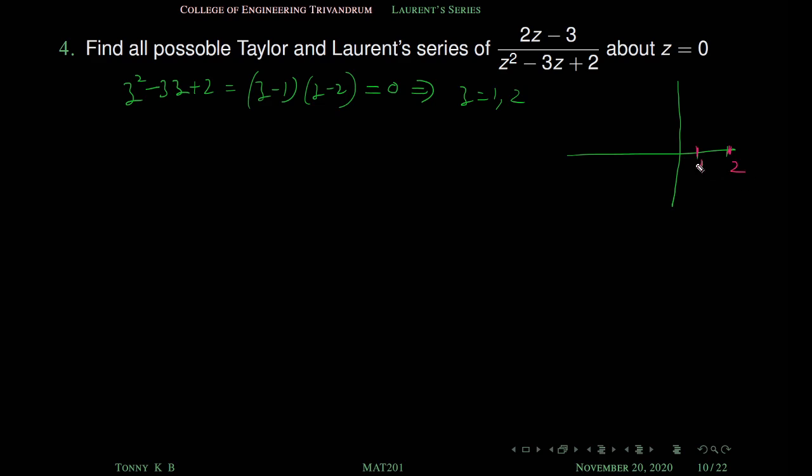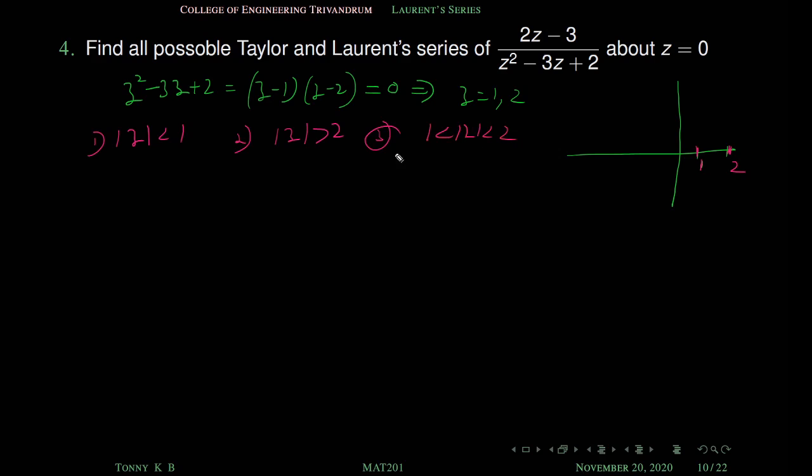Except these 2 points, this function is analytic. Okay, and we have to find all the possible series expansions about z equal to 0. So what are the different possible regions? Can you tell me which regions we have to identify? Mod z less than 1? Correct. First region is mod z less than 1. Then what about the second one? Mod z greater than 2? Yeah, that is also correct. Mod z greater than 2. Then one more. Between 1 and 2. Yes, 1 less than mod z less than 2.